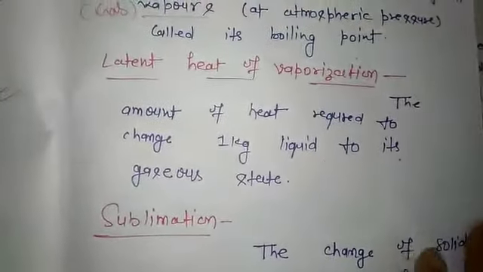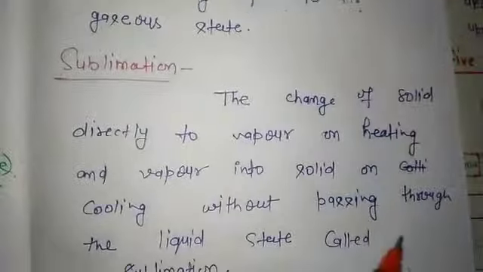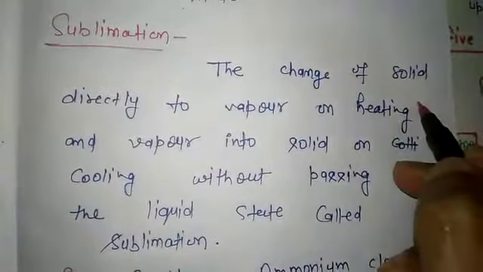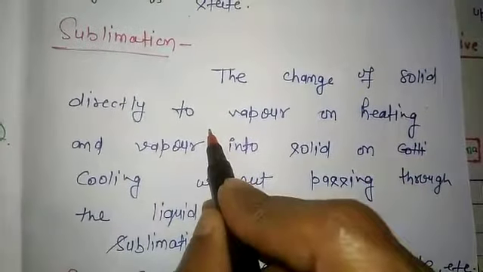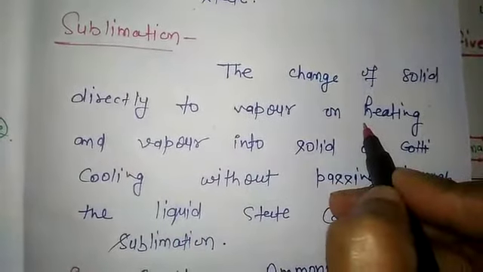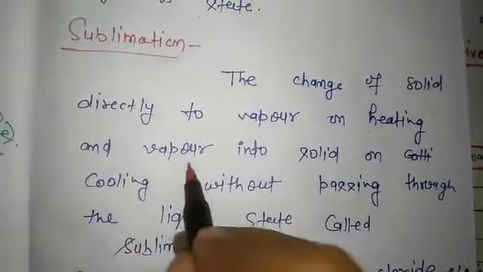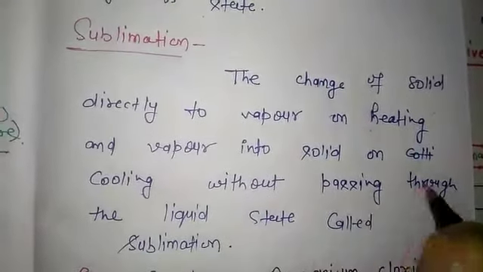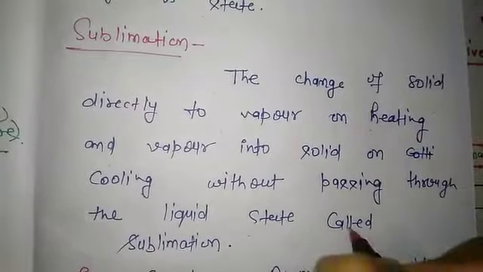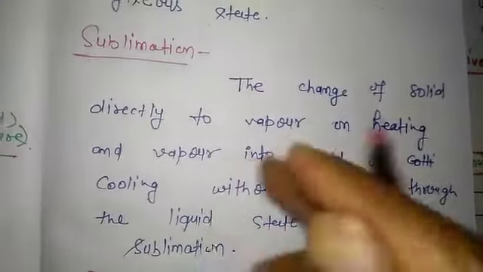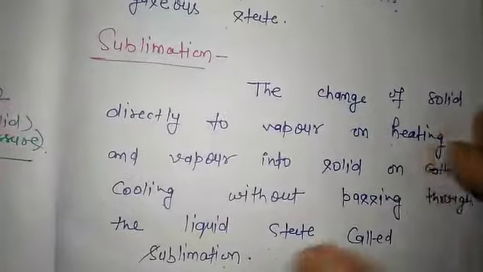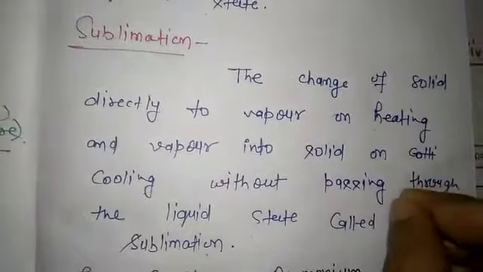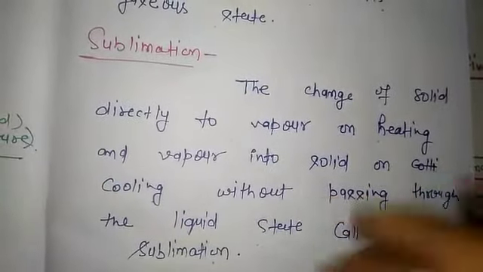Sublimation. The change of solid directly to vapor on heating, and vapor into solid on cooling, without passing through the liquid state, is called sublimation. In this process, we do not find any intermediate state, that is liquid.